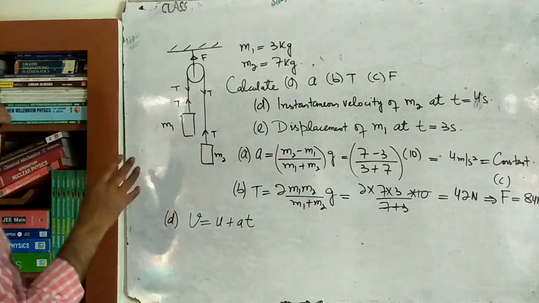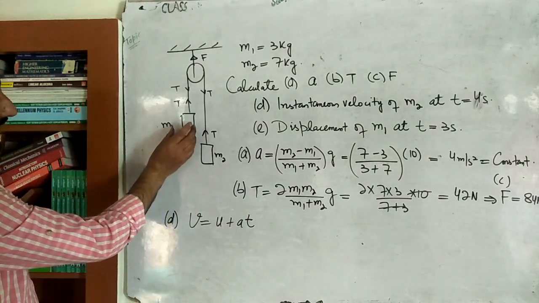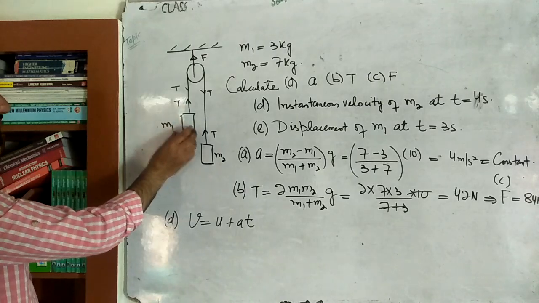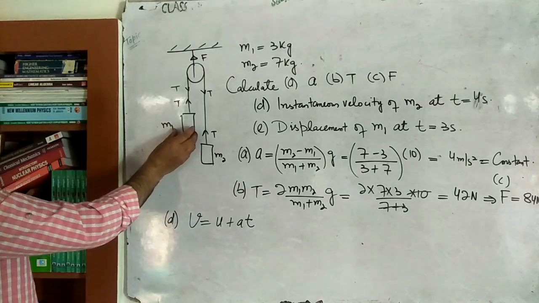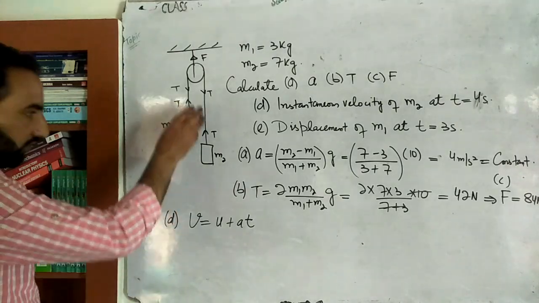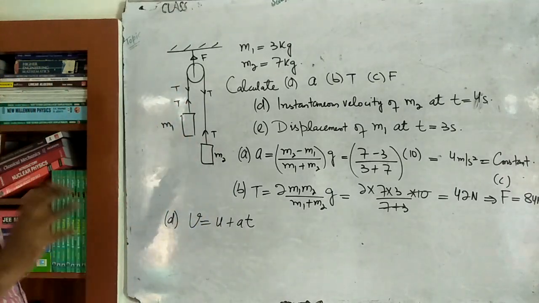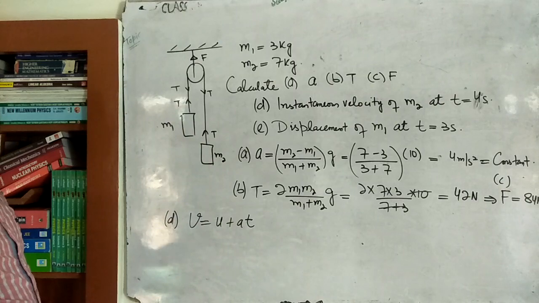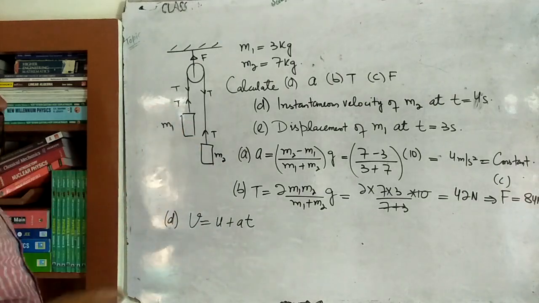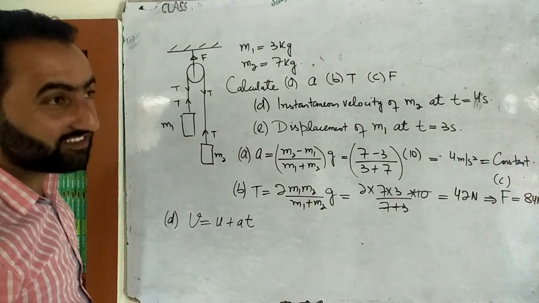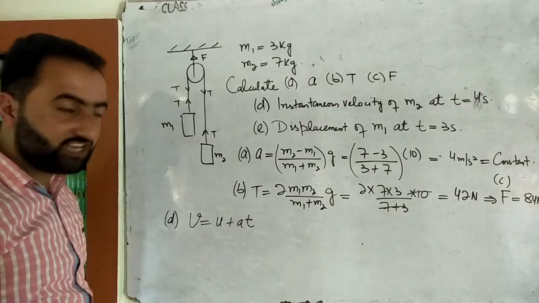In the initial state, what I have done is this: जो block m1 है ना, I have held it with the help of my hand. Okay, like this. It's at rest. Now I will release it. This block will go downward. This block will go upwards. When I release it, the initial velocity of the block is 0. Is it 0? Then this velocity will increase. Its velocity will also increase because both are accelerating, and accelerating means that their velocity must increase with time.